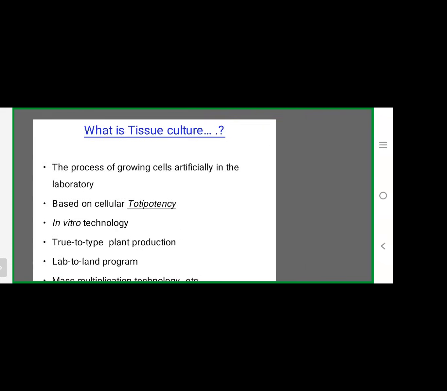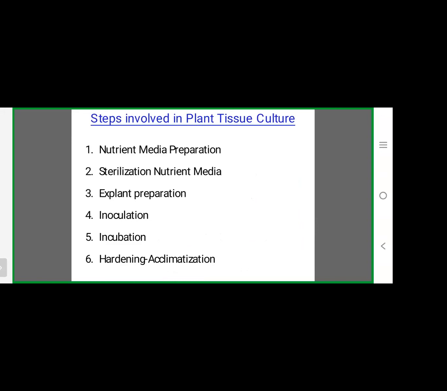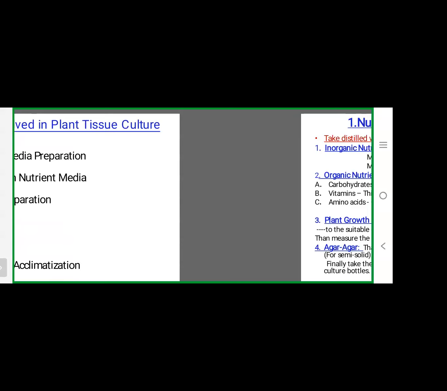Then coming to the steps. What are the steps involved in plant tissue culture? Nutrient media preparation, sterilization of nutrient media, explant preparation, inoculation, incubation, hardening, and acclimatization. These are the basic steps for the production of a new plant through tissues. We will see one by one. So, nutrient media preparation.